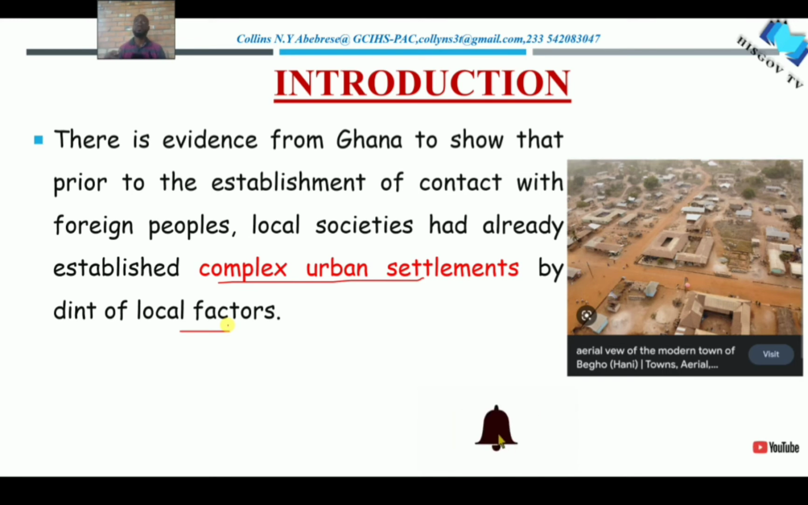Because of some local factors that had occurred before the coming of the Europeans, certain towns or urban centers emerged, and these towns were not merely villages or small towns. They were urban settlements, all right. In our own way, they were urban settlements.